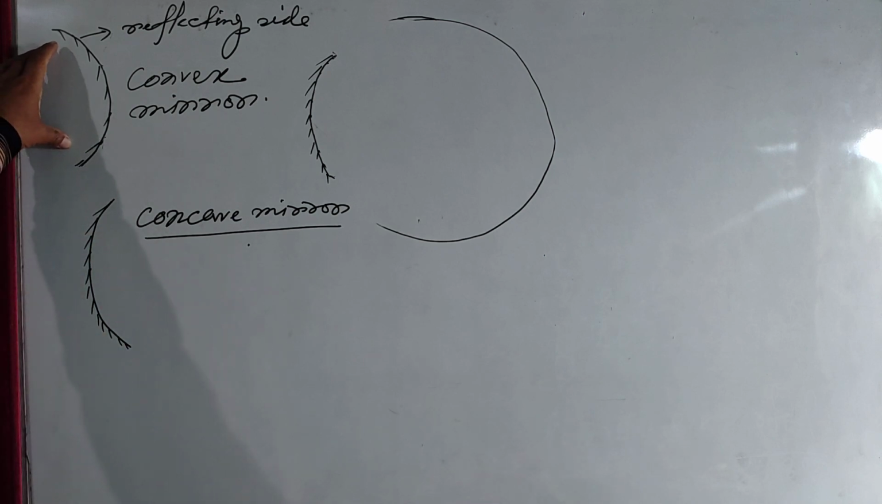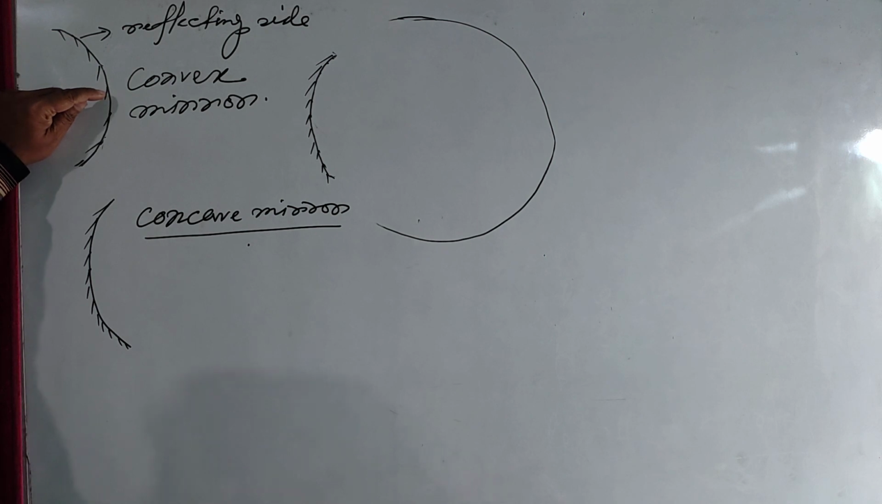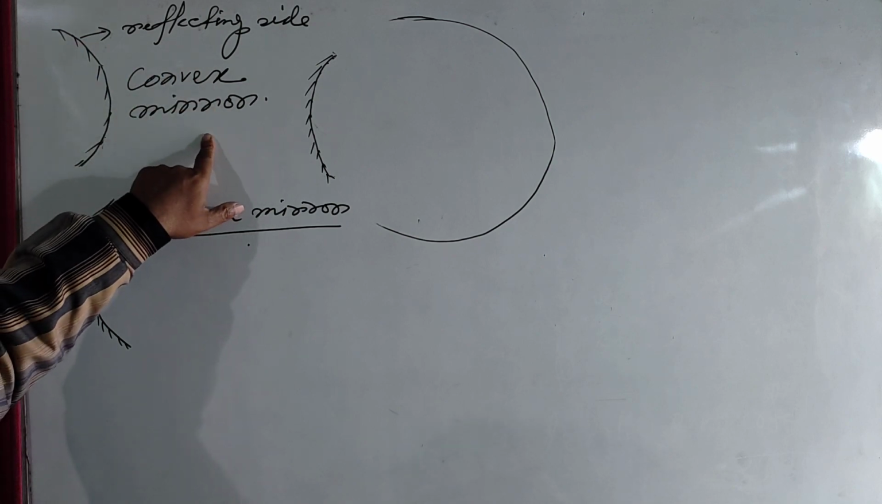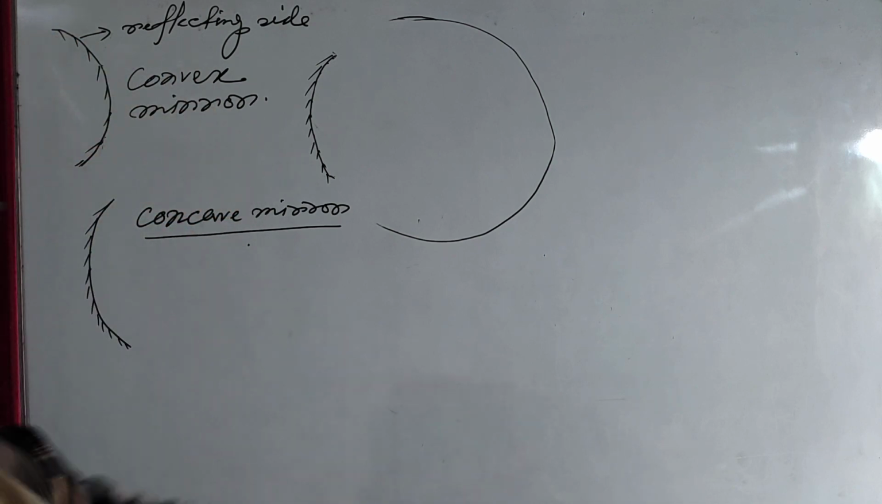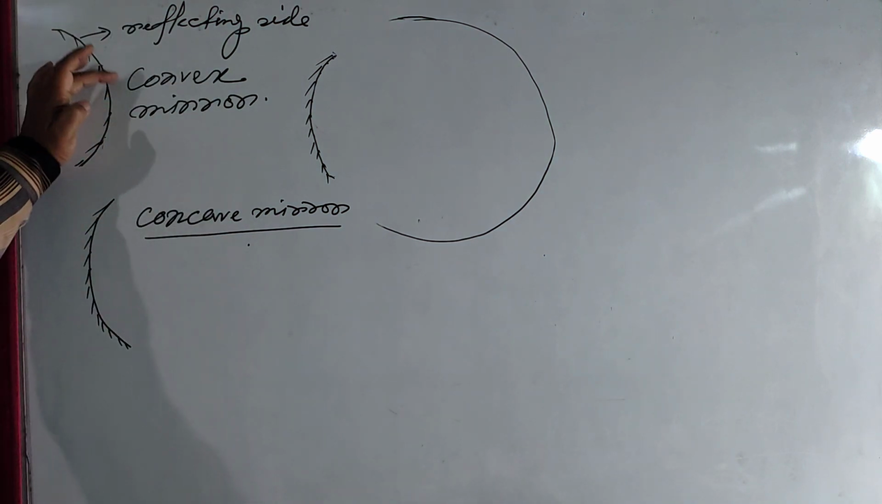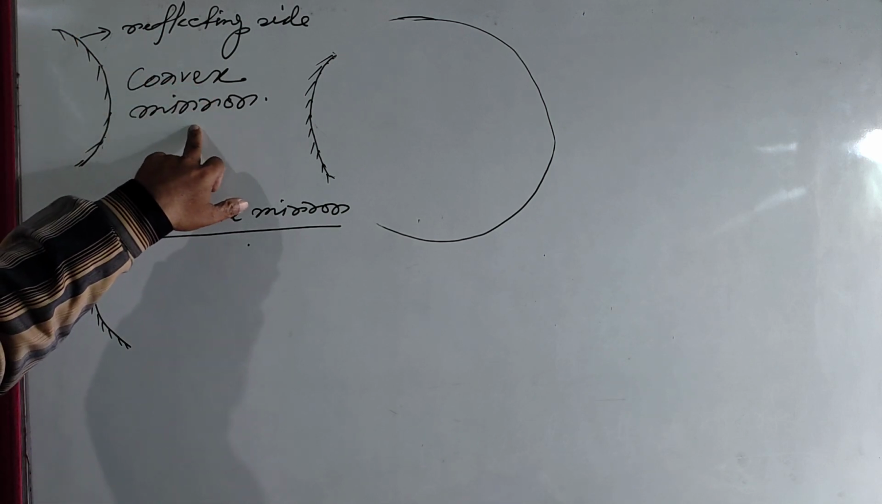The spherical mirror in which the middle part is most bulged is called convex mirror. Means the curveness is outward. The spherical mirror of which the curveness is outward is called convex mirror.